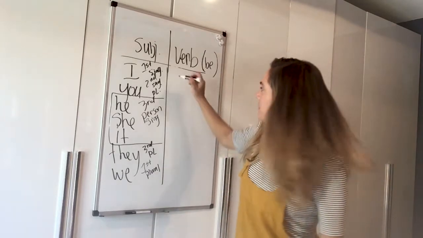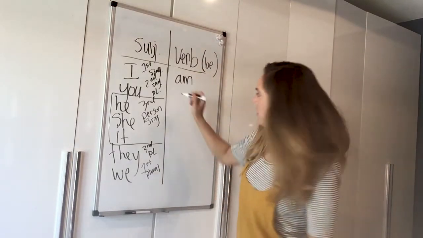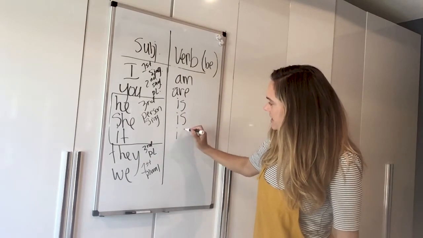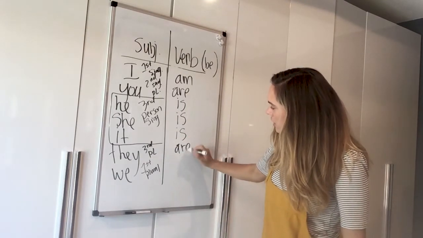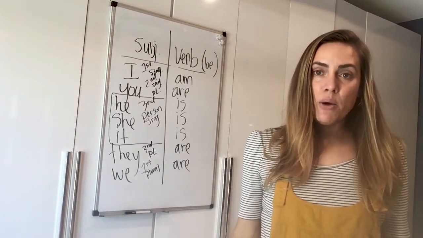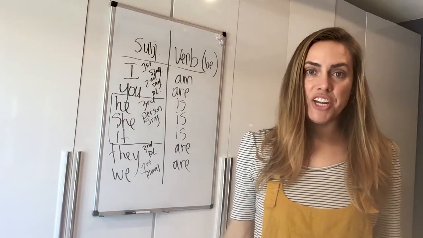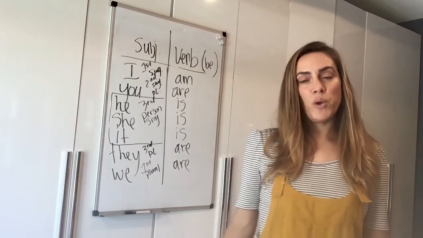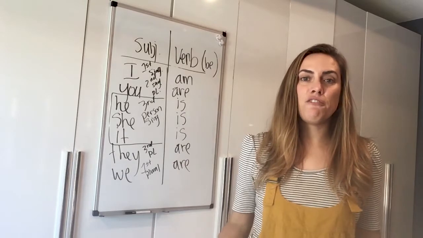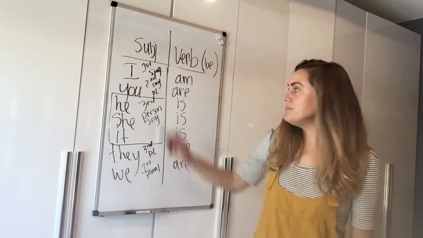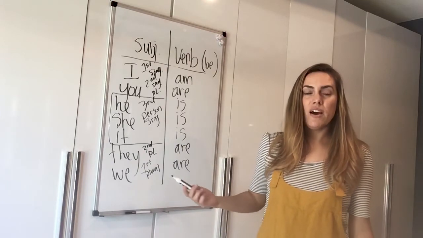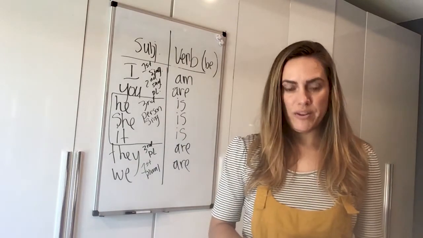So I am, you are, he is, she is, it is, they are, we are. This is an exception because most verbs we only have to change third person singular, but with the verb be in the present tense, we're actually changing the first person singular and third person singular. So there's three forms. Okay, so you just have to remember that one, okay?